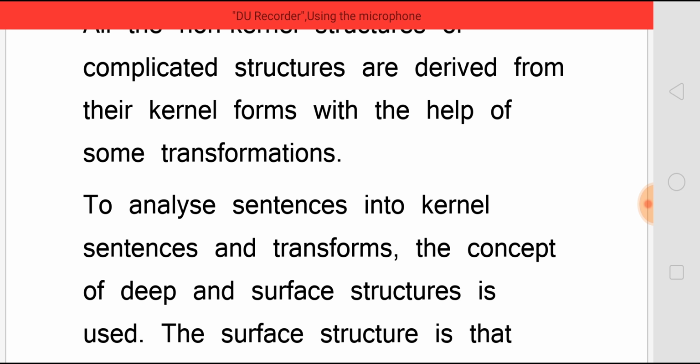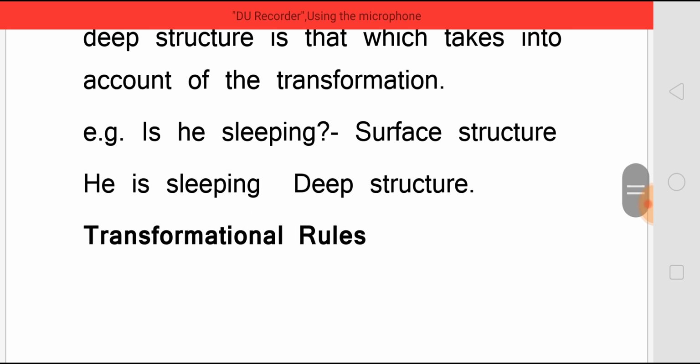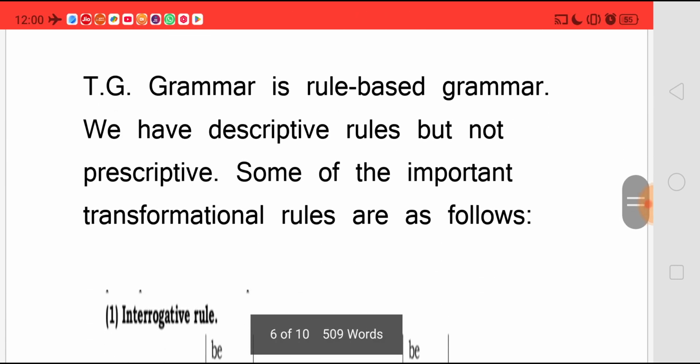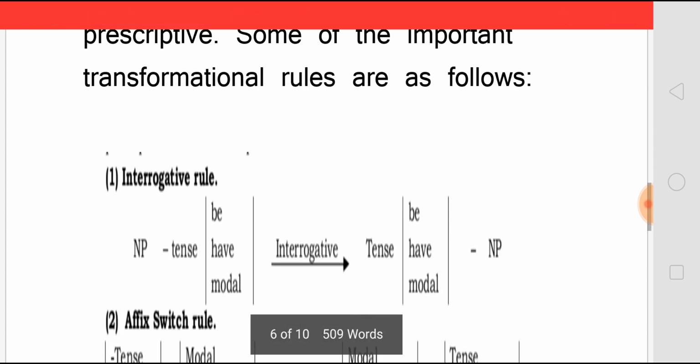To analyze sentences into kernel sentences and transforms, the concept of deep and surface structure is used. The surface structure is that which is more immediately obvious, and deep structure is that which takes into account the transformation. For example, "Is he sleeping?" is a surface structure, and the deep structure of this sentence is "He is sleeping." Now, when we see the transformational rules, TG grammar is a rule-based grammar. We have descriptive rules but not prescriptive. Some of the important transformational rules are as follows.